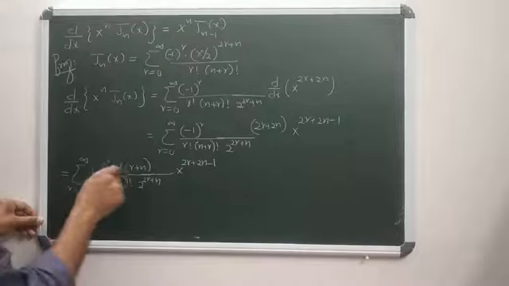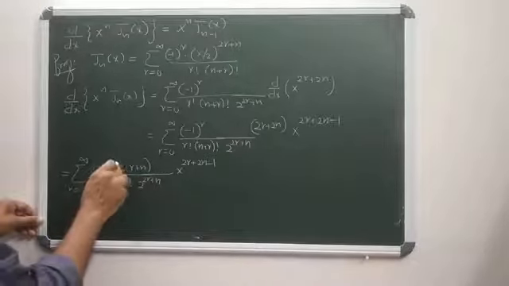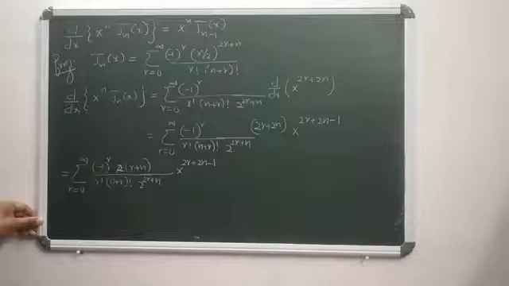Here the 2 and 2 cancel each other. r plus n and n plus r cancel each other. So n plus r factorial, one n plus r cancelling each other.